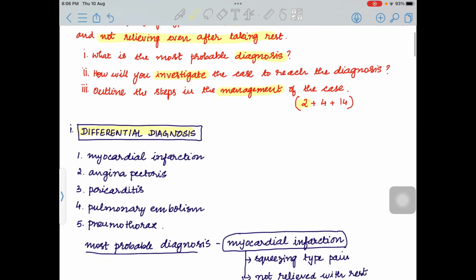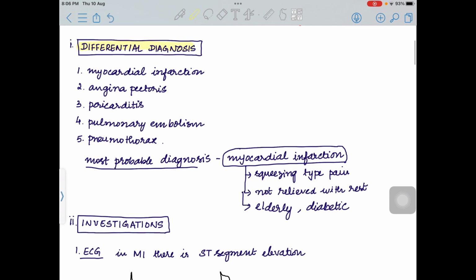So the differential diagnosis here we can write as myocardial infarction, angina pectoris, pericarditis, pulmonary embolism, pneumothorax. And finally we conclude the most probable diagnosis in this case will be myocardial infarction, and the reason being it is a squeezing type of chest pain, not relieving with rest, and comorbidities: it is an elderly patient and diabetic.